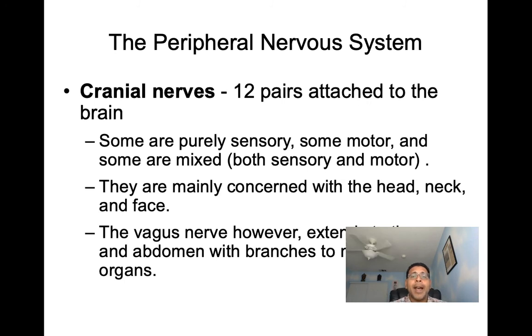When we talk nerves, we have 12 pairs of cranial nerves, and these 12 pairs are going to be attached to the brain. Some of them are purely sensory nerves, some are purely motor, and some of them are going to be mixed nerves, meaning they have both sensory and motor functions. They're going to be mainly concerned with the head, neck, and the face. The vagus nerve, we'll see, is one cranial nerve. It's going to extend to the thorax and the abdomen with branches to most internal organs. So that one's going to make its way a little bit further from the head, neck, and the face.